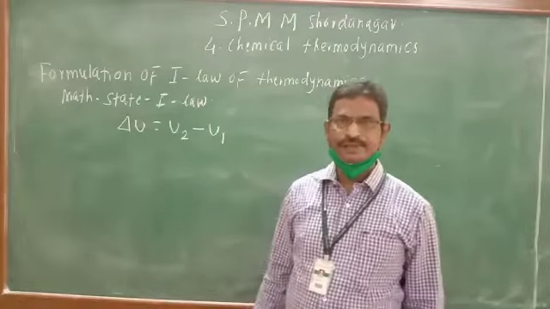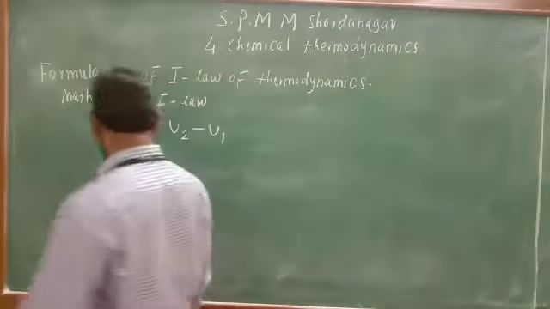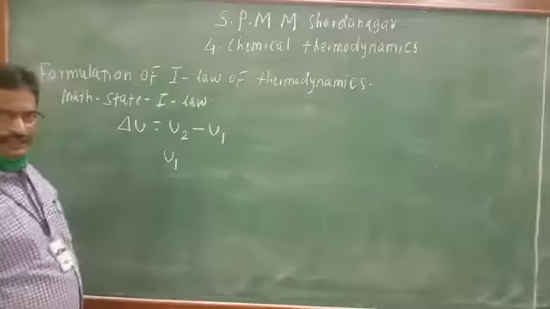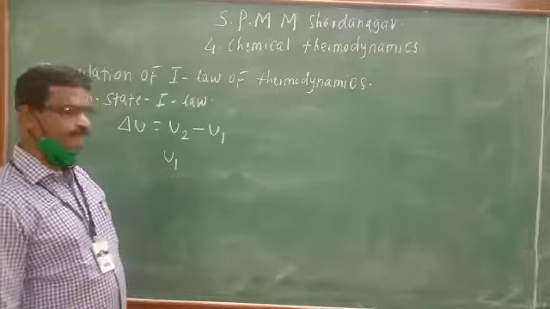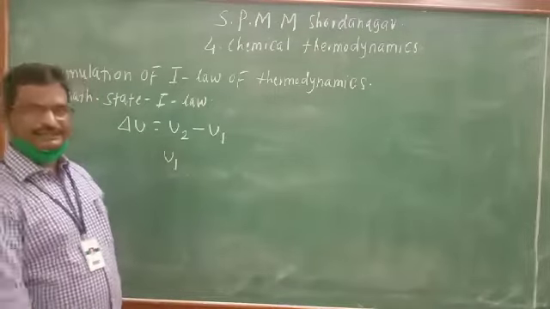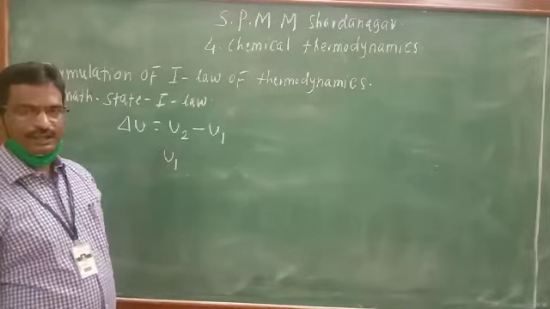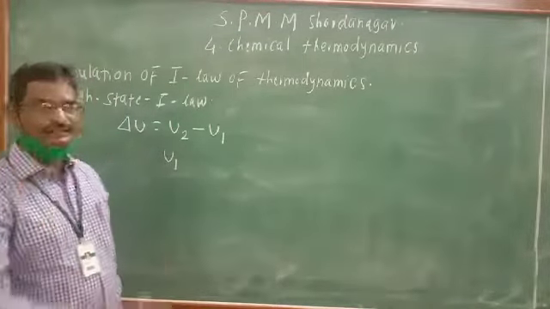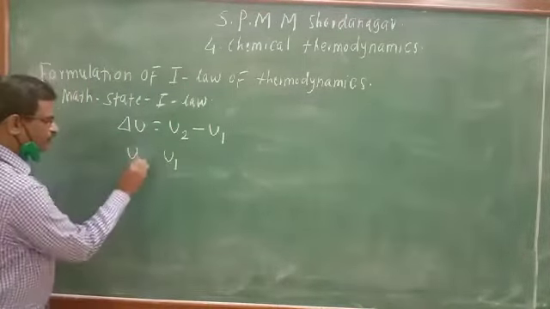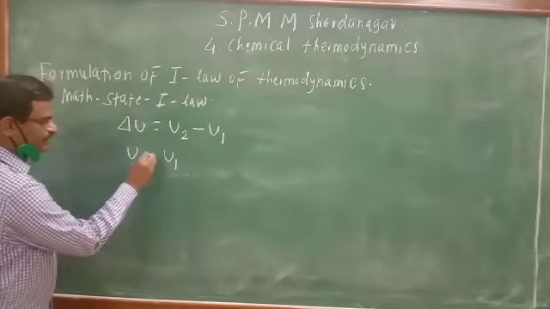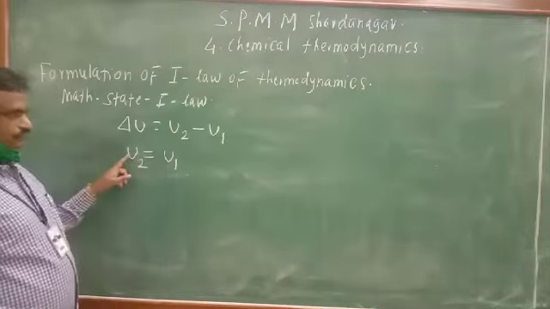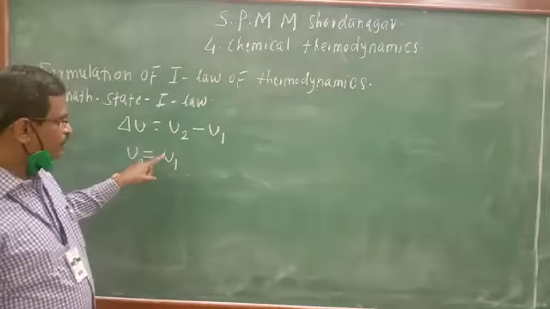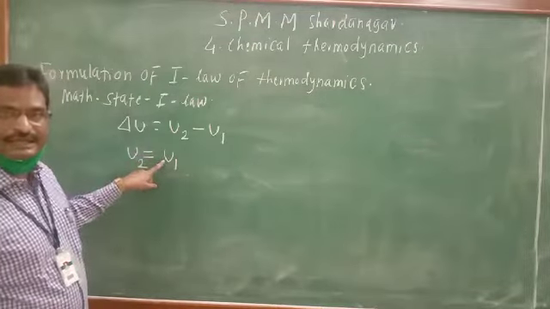Now, what is the initial state internal energy? U1. U1 is the internal energy of the system in the initial state. We have to calculate the internal energy in the final state of the system. Suppose the final state internal energy is U2. U2 is the internal energy in the final state, and U1 is the internal energy in the initial state.